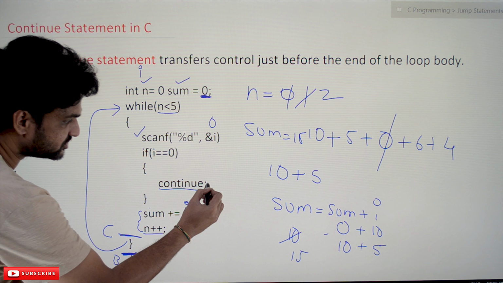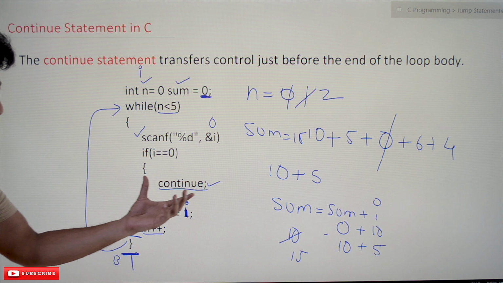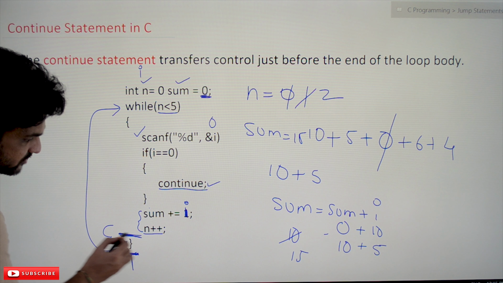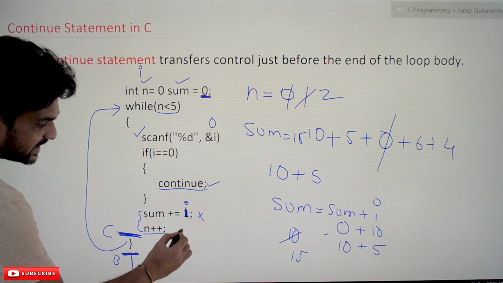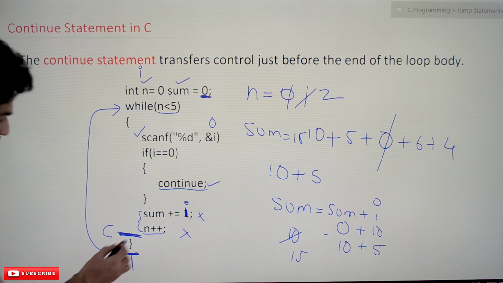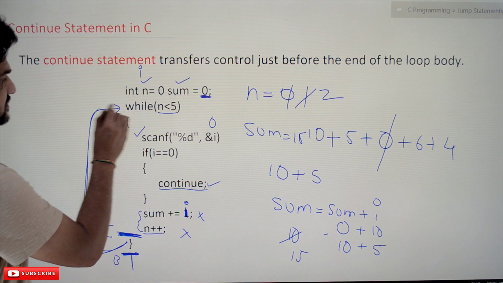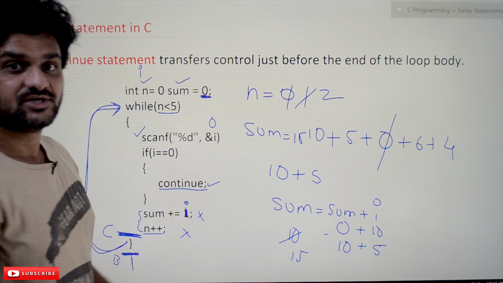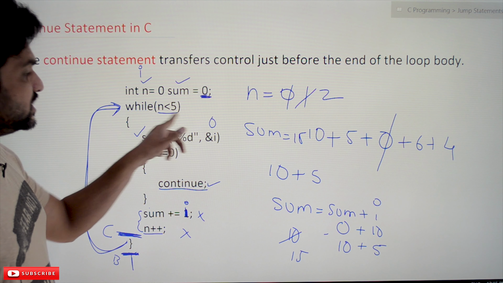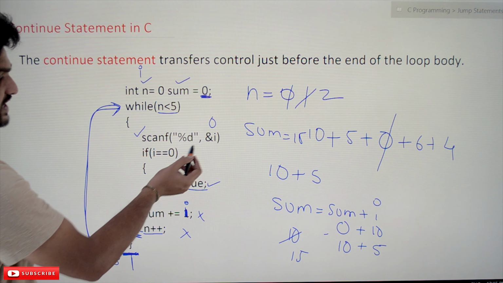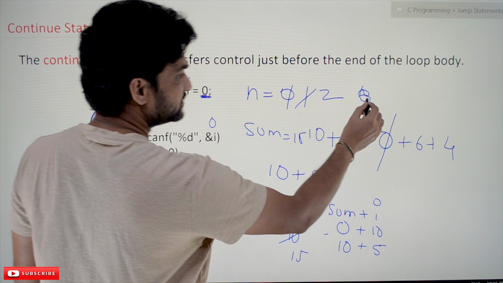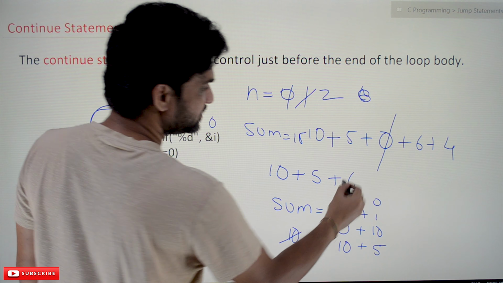Whenever the continue statement gets executed, we are going to come to the end of the loop. These two lines will not get executed. We are going to come here and again the loop will be evaluated. What is the value of n? Does this value change? No, it remains the same. 2 less than 5, is it true? Yes, it is true. Scanf, now the user has given 6 as the input.